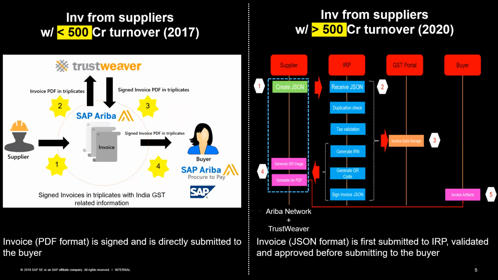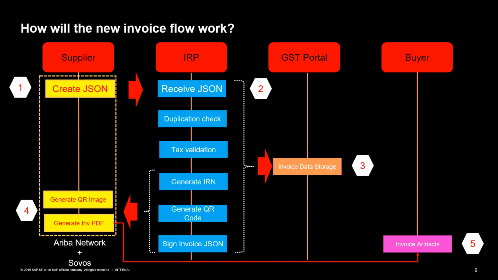Now, when we look at this particular flow, or the 2020 flow itself, you would see that from a supplier's point of view, he will simply have to provide the details of the invoice, and click on a button and say submit. Now if the invoices are successfully validated, in the case that we have seen, the invoices will flow into the buyer, it will be registered, and it will also be stored with the GST portal.